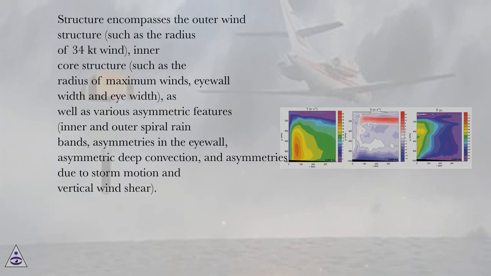Structure encompasses the outer wind structure, such as the radius of 34 knot wind, inner core structure, such as the radius of maximum winds, eye wall width and eye width, as well as various asymmetric features: inner and outer spiral rain bands, asymmetries in the eye wall, asymmetric deep convection, and asymmetries due to storm motion and vertical wind shear.